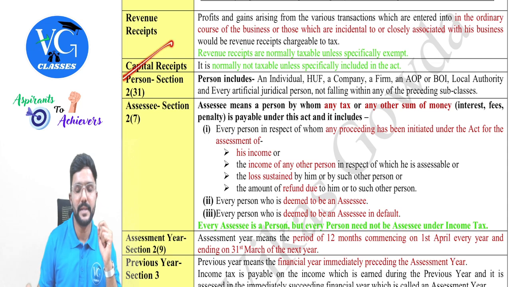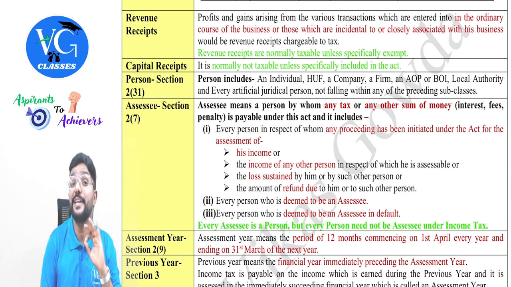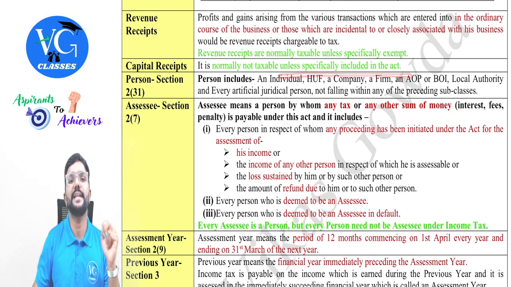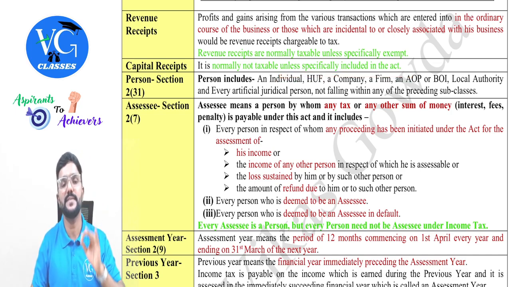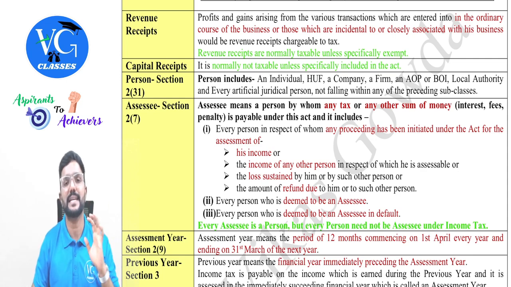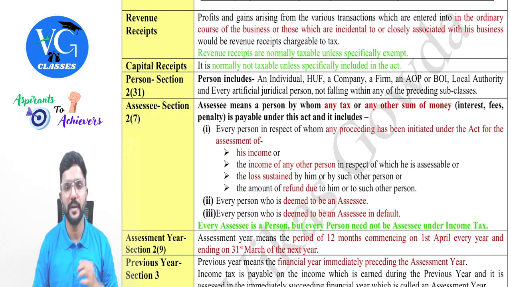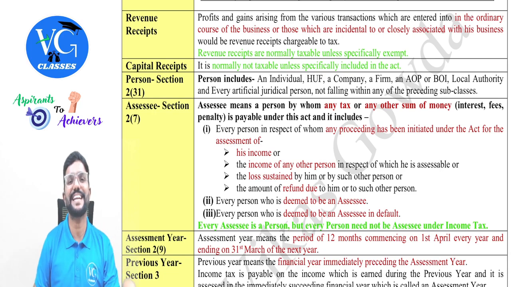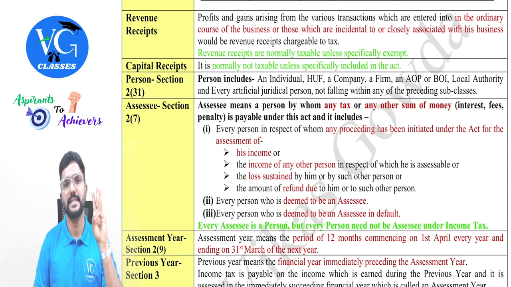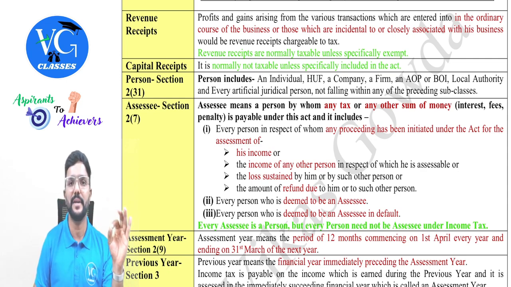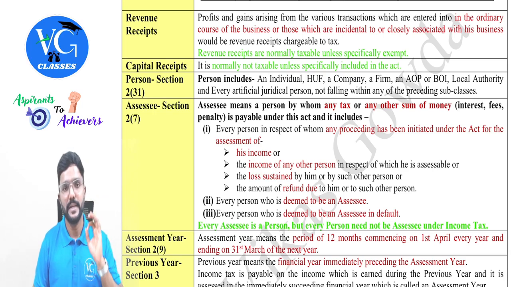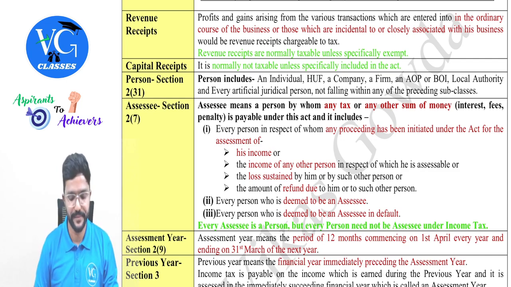Now coming to the capital receipts. Normally not taxable unless specifically included in the act. There are three capital receipts which are specifically included in the act telling it is taxable. Which are those? Compensation received on the termination of employment, or compensation received on the termination of agency contract, and the last one is capital gains on the transfer of capital assets. These three receipts are in the nature of capital, but still they are taxable. Any other capital receipts are not taxable under the income tax law, guys.